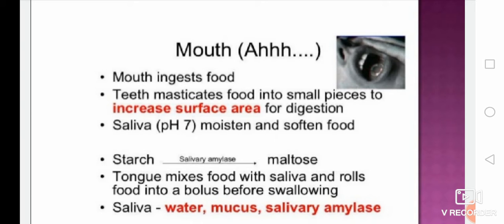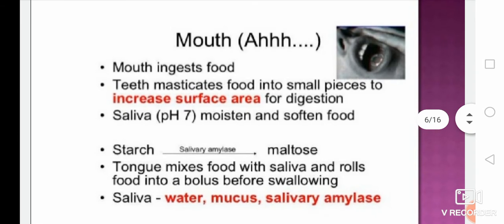Next one is the tongue. It is a sensory organ; it senses the taste of the food, and it also mixes food with the saliva and rolls food into a bolus before swallowing.